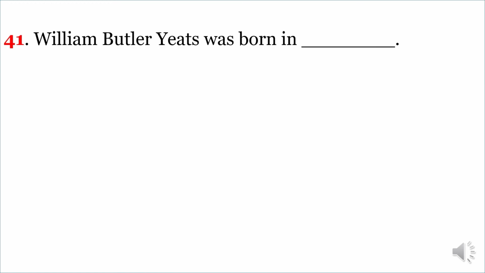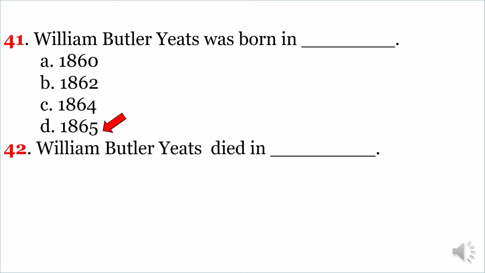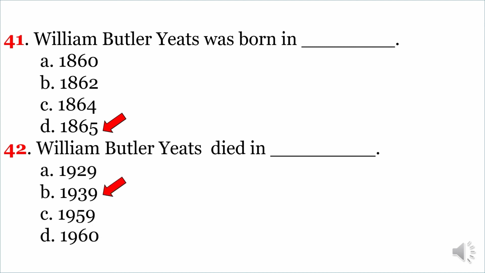William Butler Yeats was born in? The correct option is D. 1865. Another very important question. William Butler Yeats died in? The correct option is B. 1939.